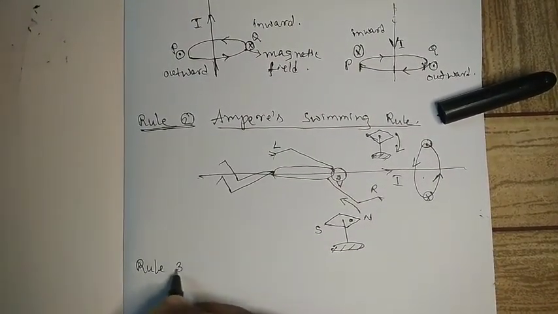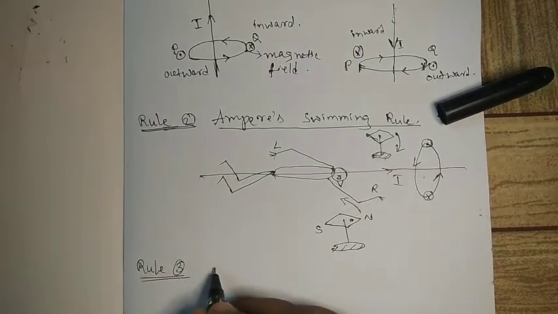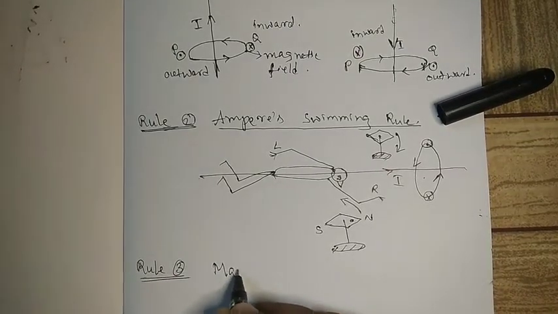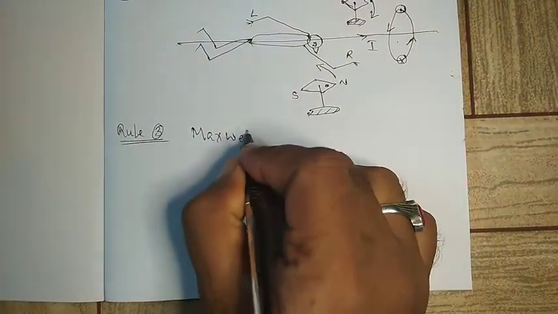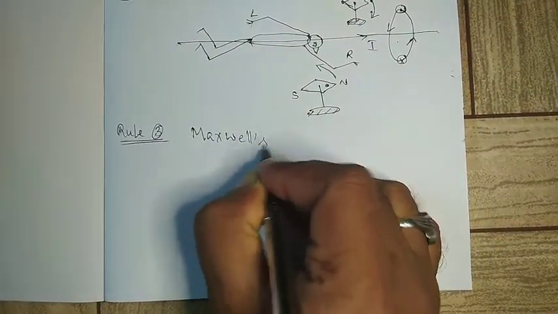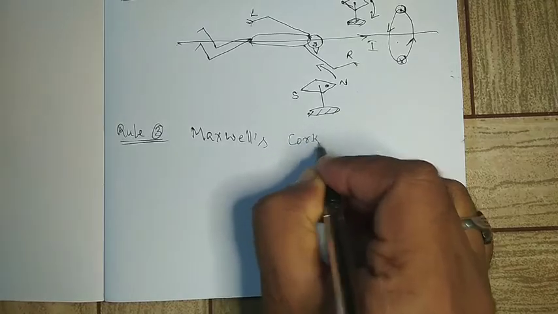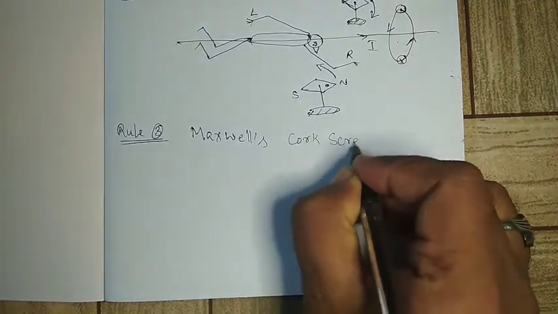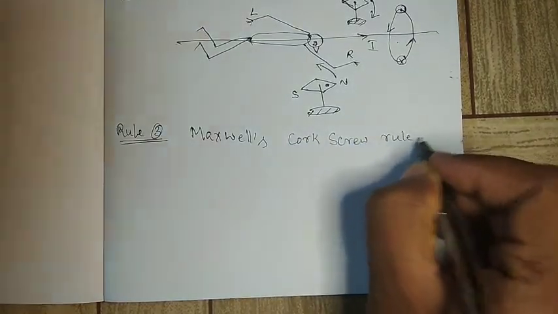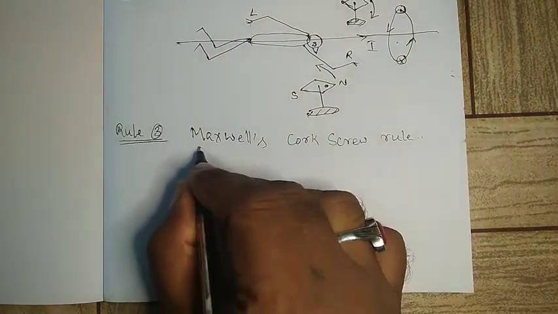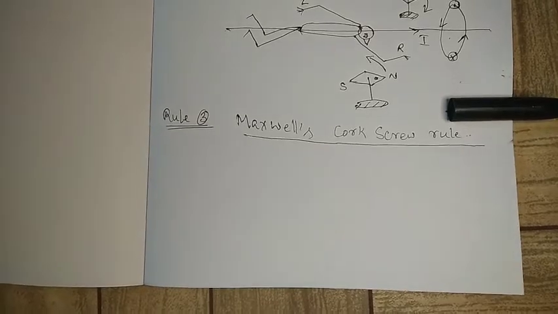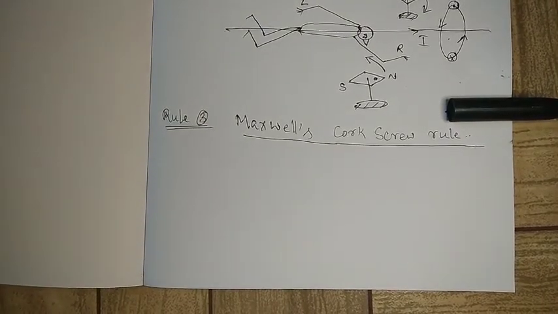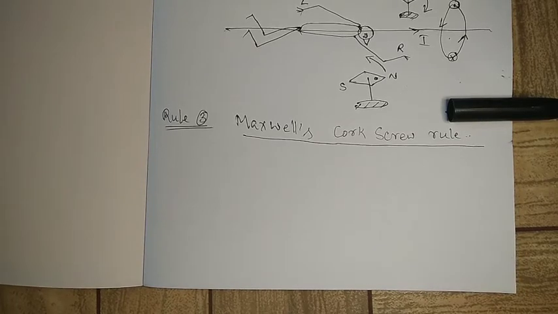Now rule 3, that is Maxwell's corkscrew rule. Imagine a right-handed corkscrew advancing in the direction of a current.